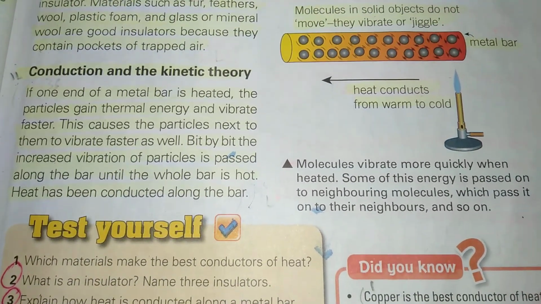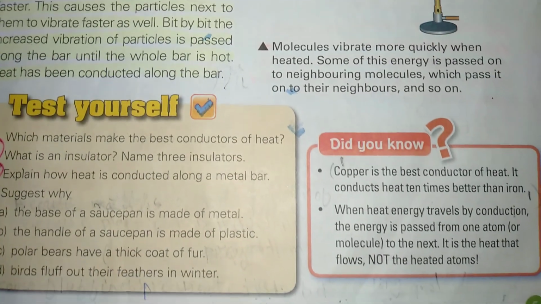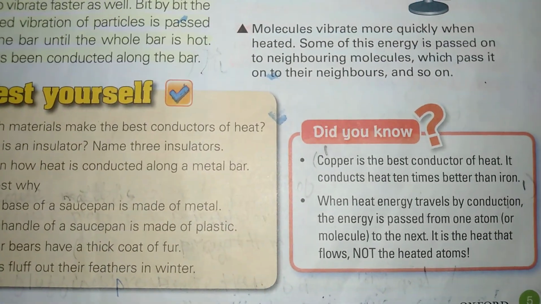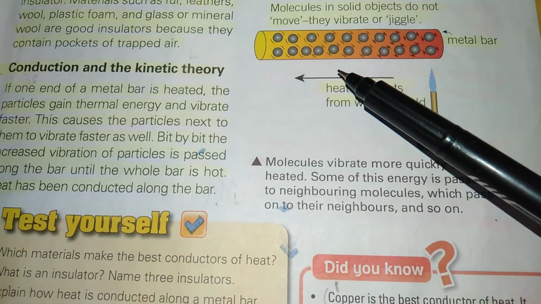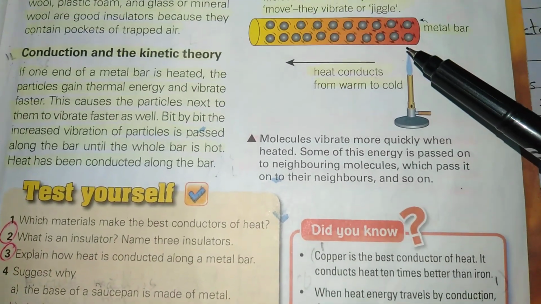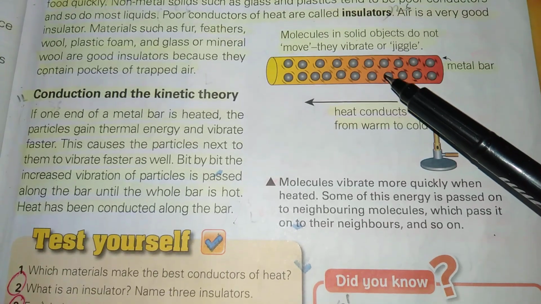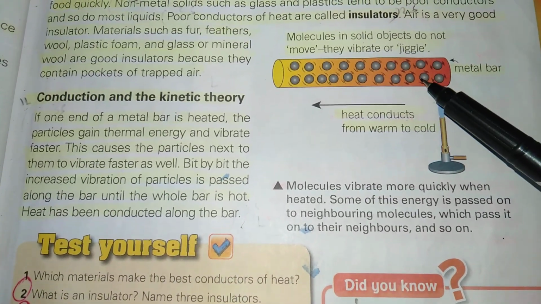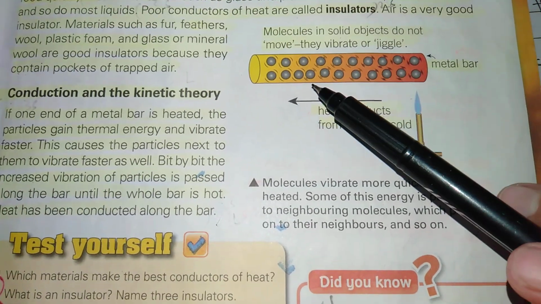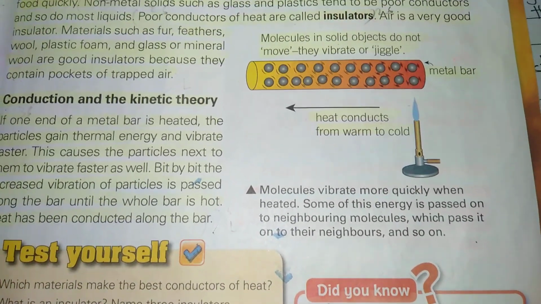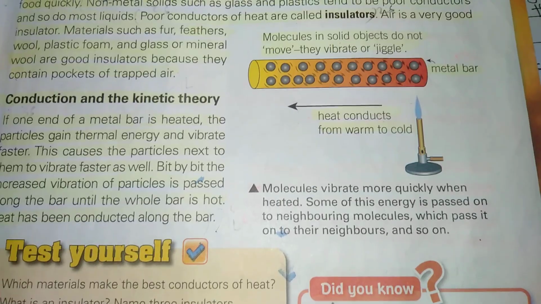Copper is the best conductor of heat. It conducts heat 10 times better than iron. When the energy travels by conduction, the energy is passed from one atom to the next, and it is the heat that flows, not the heated atoms.